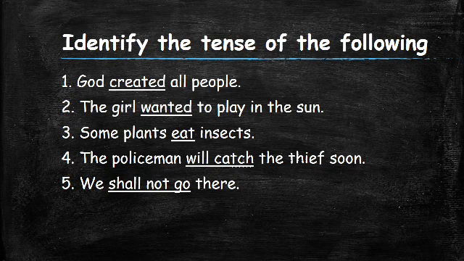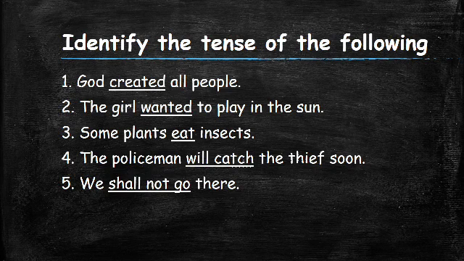Fifth sentence. We shall not go there. Now in this sentence, go is the verb, but in addition to it, shall not. That means this sentence is a negative sentence. So shall not go is the verb. Now in which tense is this? It is in the simple future tense.